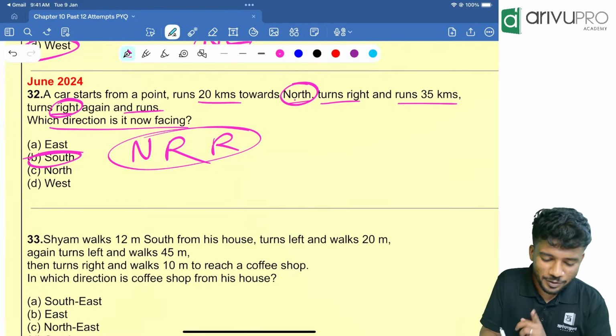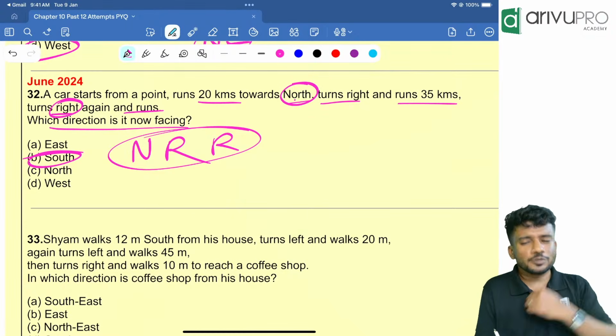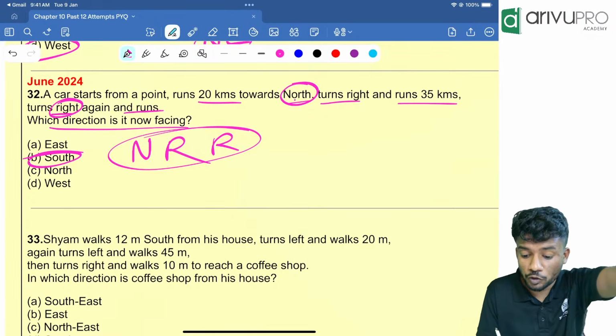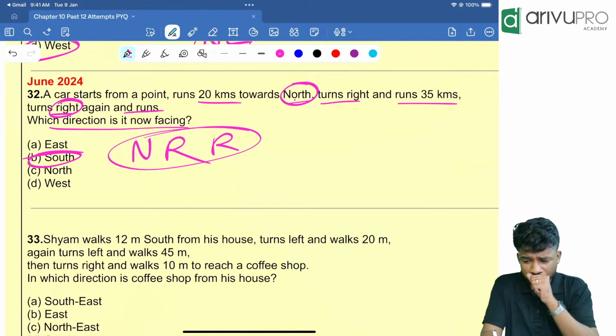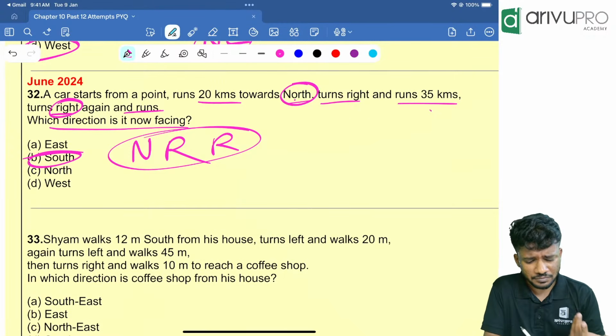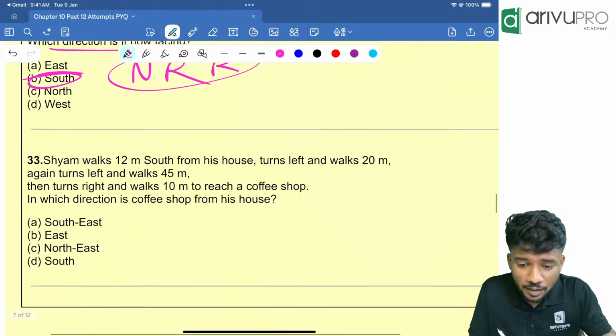So the initial direction is north. Starts from a point, runs 20 kilometers towards north. That means the initial direction is what? North. Turns right. Again turns right. Answer is what? South.